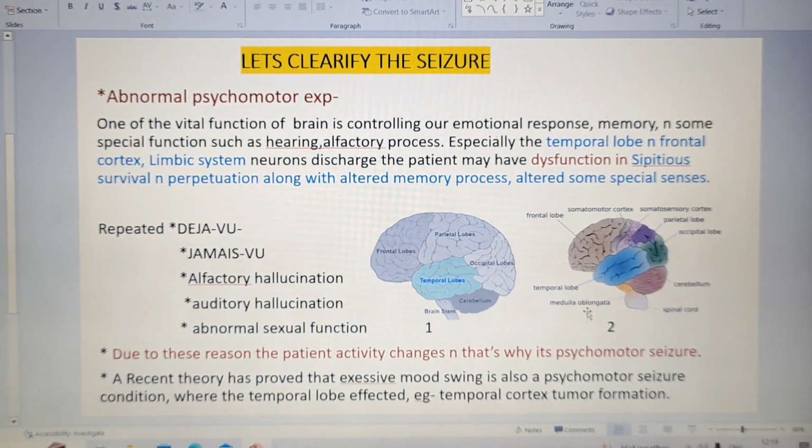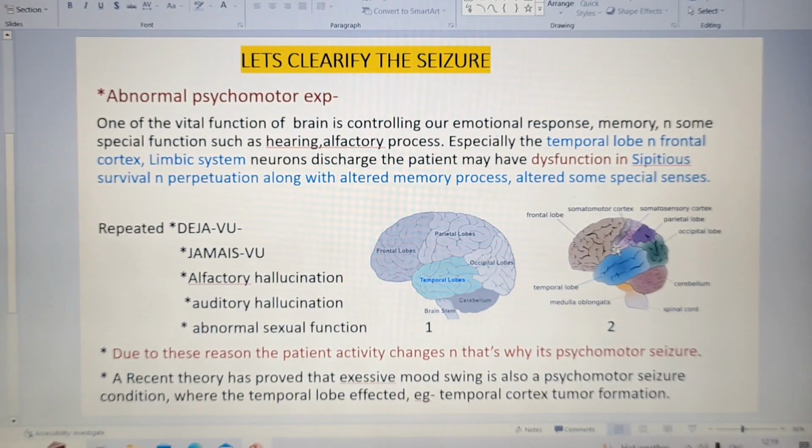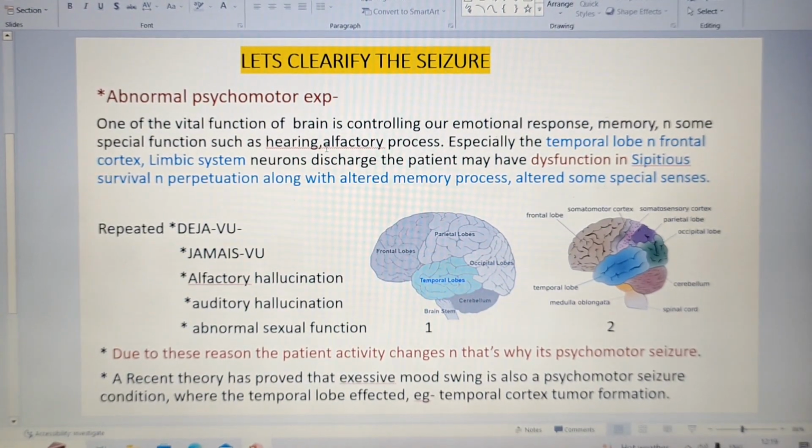You may think that something physical has changed, but it can be a cause in the temporal cortex. If the neurons are having a problem which produces the seizure activity, that can lead to many problems in the psychomotor experience, abnormal psychomotor experience. That is why never ever underdiagnose seizure. We have to think broadly that there are many functions of the brain which can get altered by seizure activity, not only the motor activity. It can also be associated with sensory perceptions. It can also be associated with abnormal psychomotor experience the patients may have.